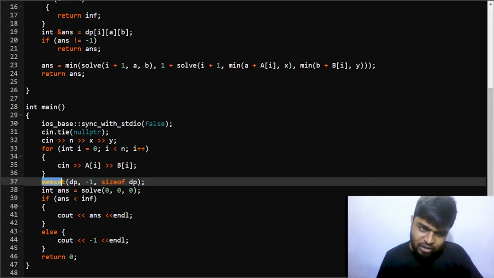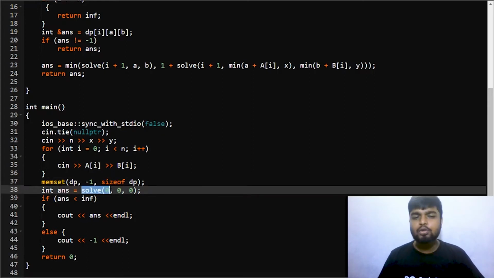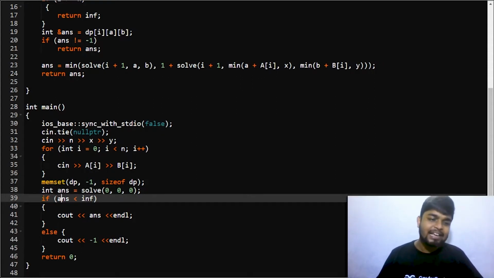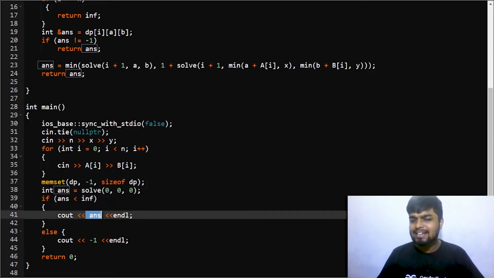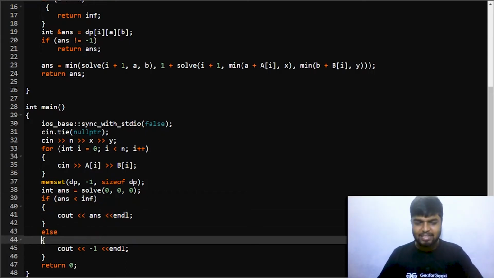Then you initialize your DP as -1, because you do not want to reevaluate certain subproblems or states again and again. Then you declare a recursive function solve, in which you pass 0, 0 and 0, because there are 3 states that are continuously changing and that you need to keep track of. In the end, if your answer is less than infinity, that is, if your answer exists, you simply print the answer. If that is not the case, you simply print -1.